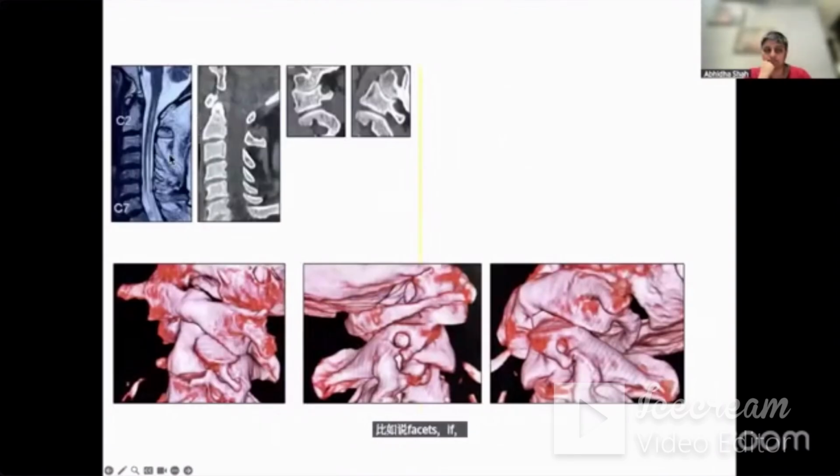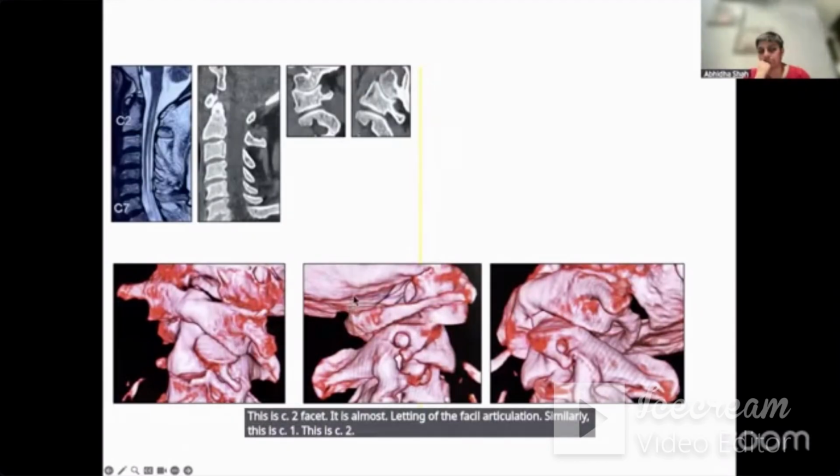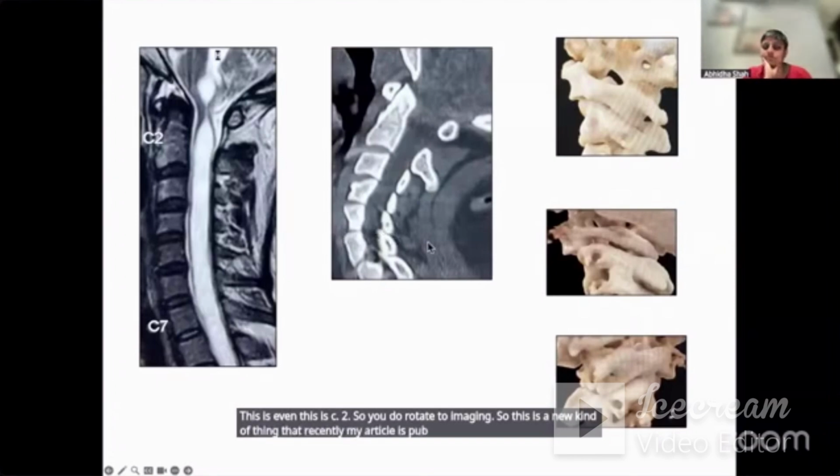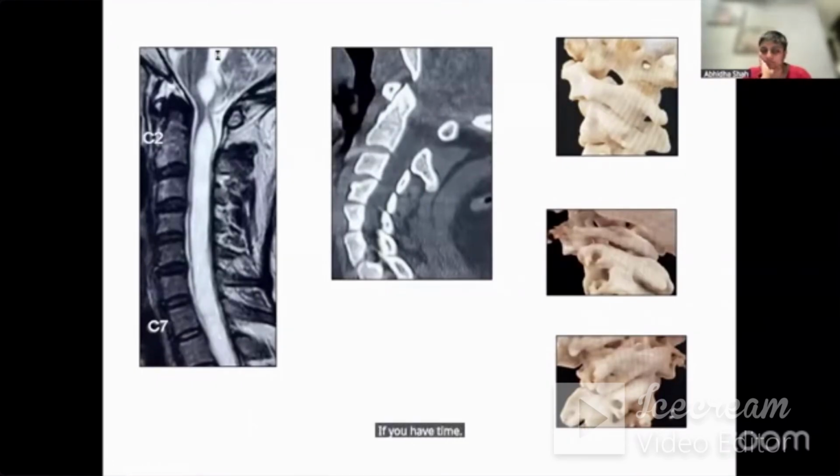If you carefully see, there is syringomyelia, there is no Chiari, there is no facetal malalignment, but you see facetal malalignment on head rotation. I'm not sure if you can see clearly. This is C1 facet, this is C2 facet. It is almost rubbing off the facetal articulation. Similarly, this is C1, this is C2, this is C1, this is C2. So you do rotatory imaging. This is a new kind of thing that recently my article was published in the Journal of Clinical Neuroscience. Please read it if you have time, or just listen to what I'm saying.